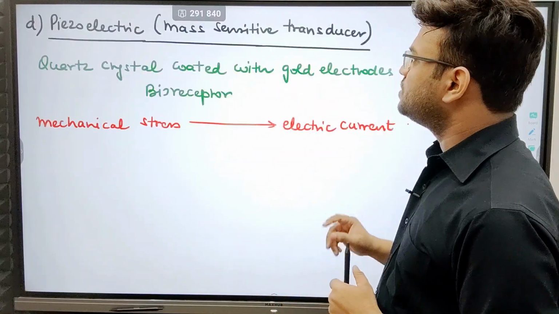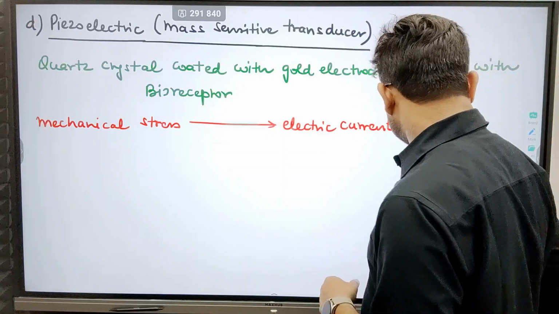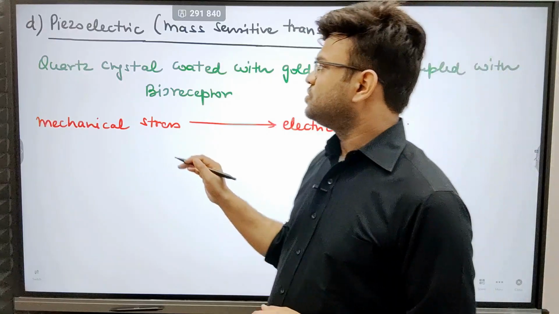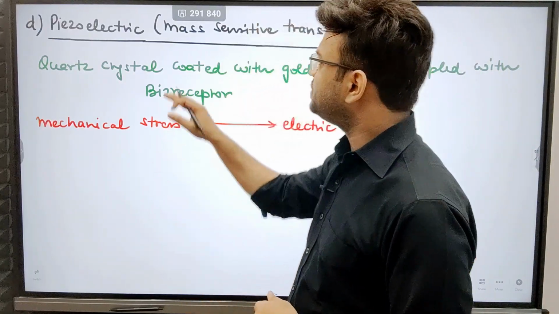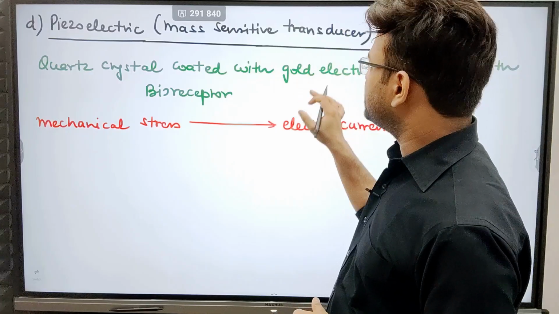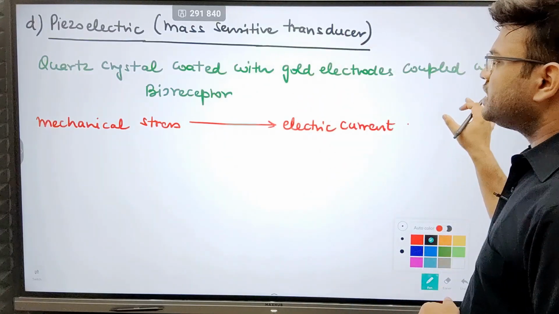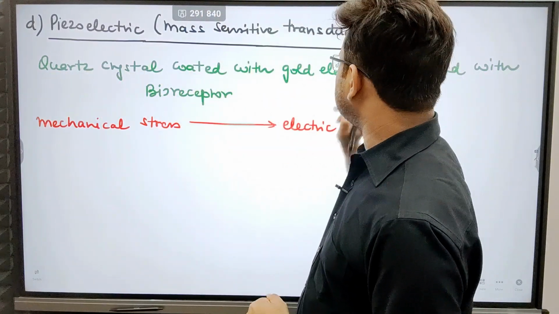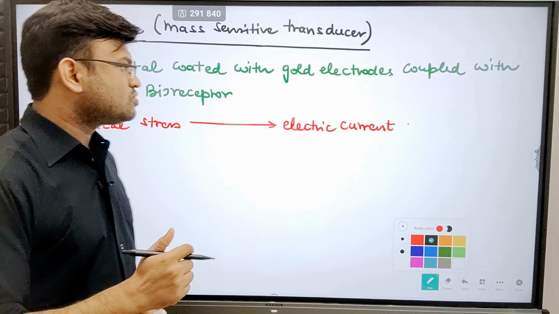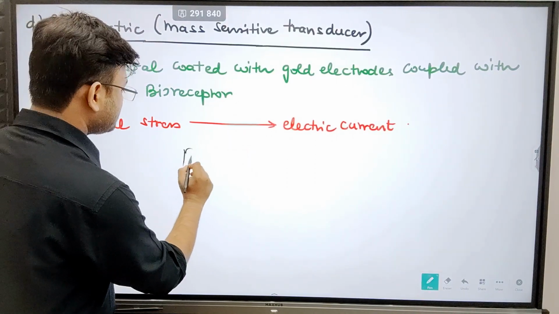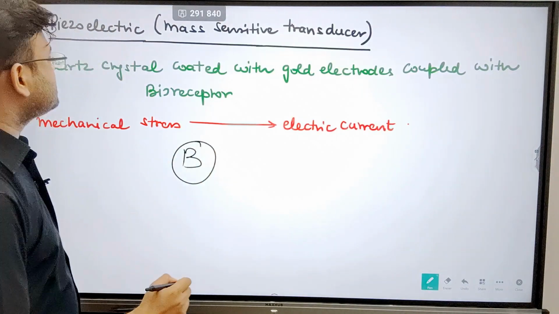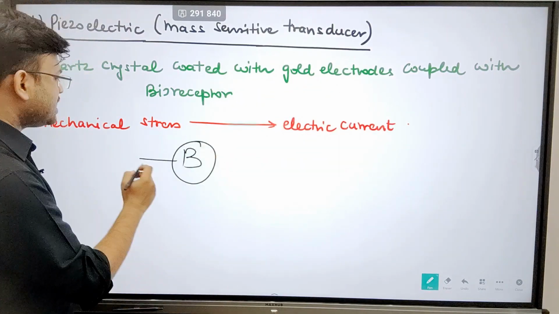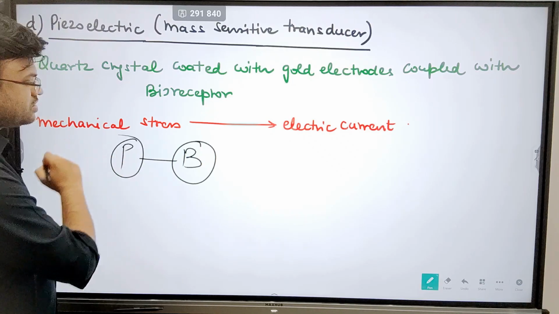Now let us move on to piezoelectric or mass sensitive transducer. Multiple times this type of transducer has been asked. So what do you mean by piezoelectric? The piezoelectric mass sensitive transducer, basically what is over here is that a bioreceptor is connected to quartz crystal coated with gold electrodes. Again, a bioreceptor, let us write it like this, it is linked up with quartz crystal coated with gold electrodes. So let me write it as P, piezoelectric transducer.